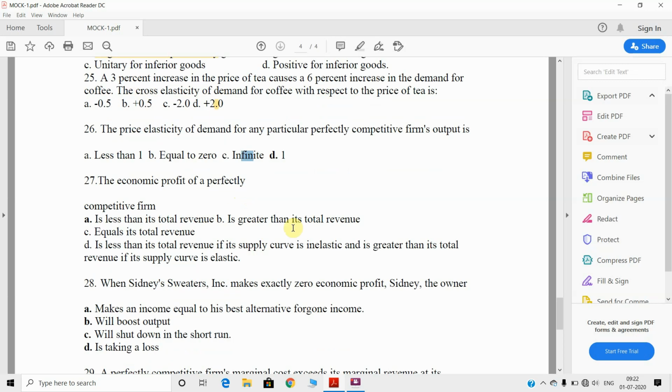Next, come to 27th. The economic profit of a perfectly competitive firm is always less than the total revenue, because it is the difference between total revenue and total cost. So the answer will be A.